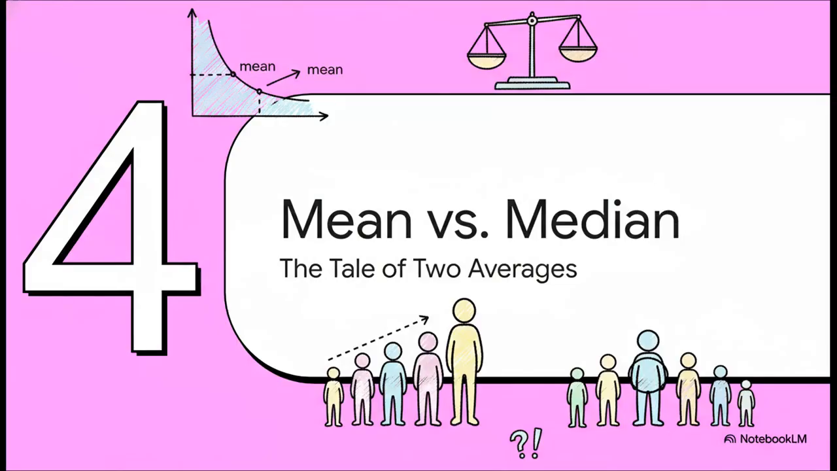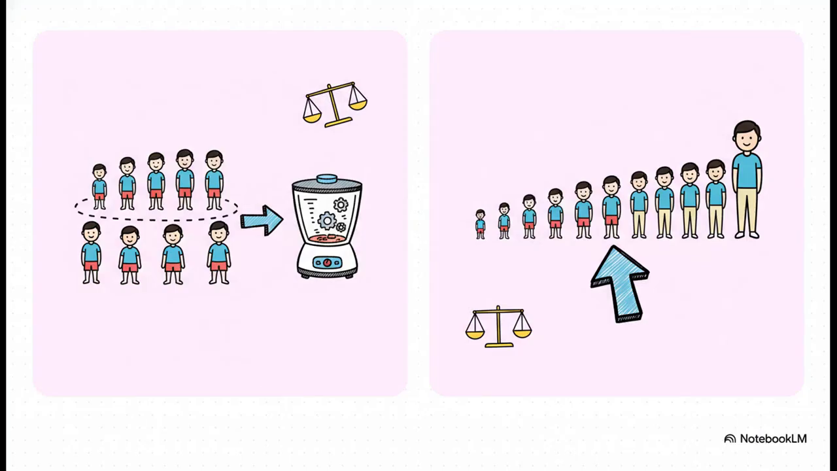But wait, the story doesn't even stop there. Even when using an average makes sense, the kind of average you choose can tell two completely different stories. This is the tale of two averages, the mean versus the median. So the mean, that's the one we all learned in school. The traditional average. You just add everything up and divide. But it's really sensitive to outliers. A few crazy high or low numbers can pull it all over the place.